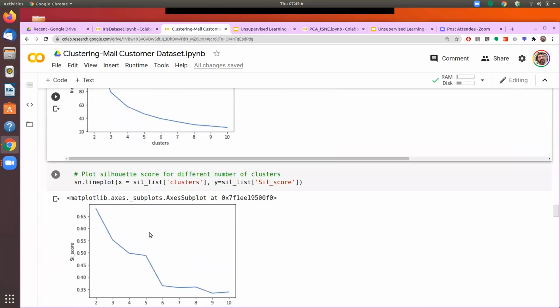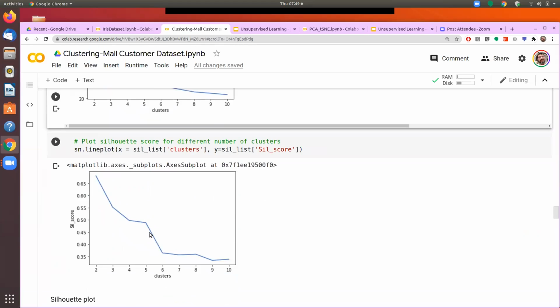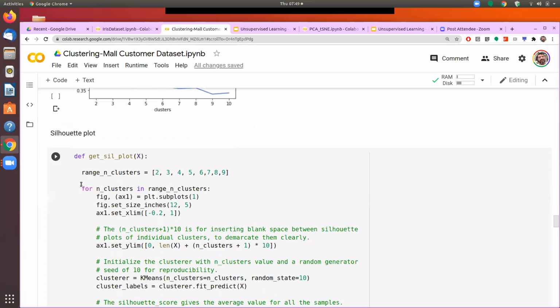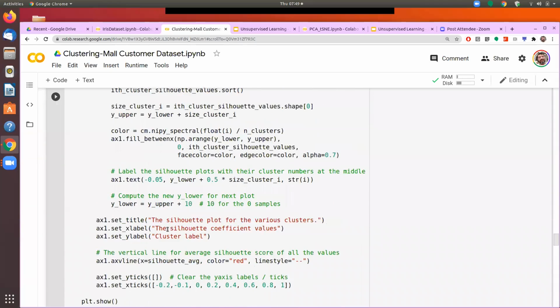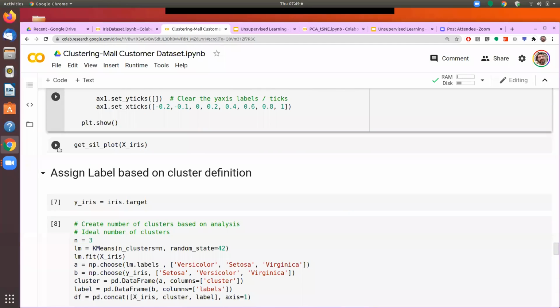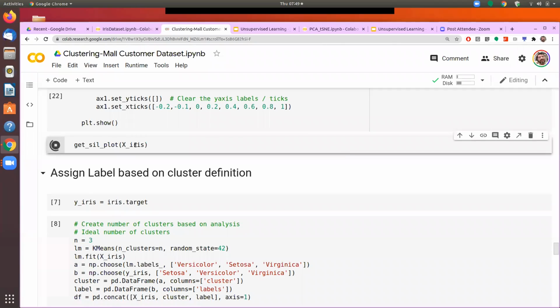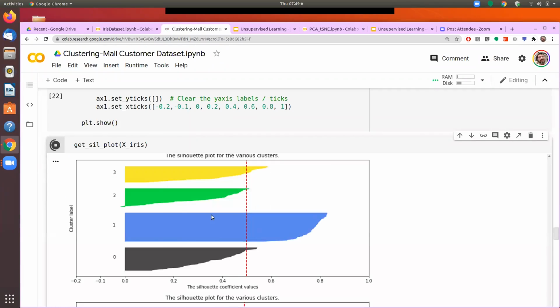And a similar exercise we can do with Silhouette. So you can see here that Silhouette score is actually falling with the number of clusters, but that would not be the case always. Then we also plot the Silhouette score, and we went into that by doing the Silhouette plot. How do you really identify whether there should be three clusters or four clusters?